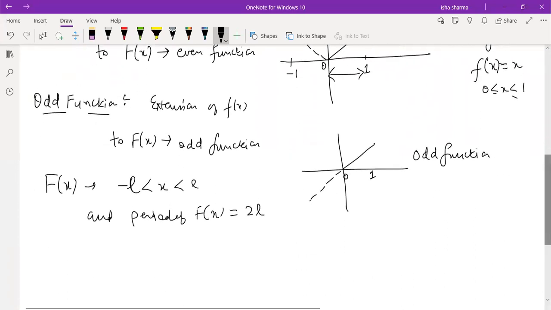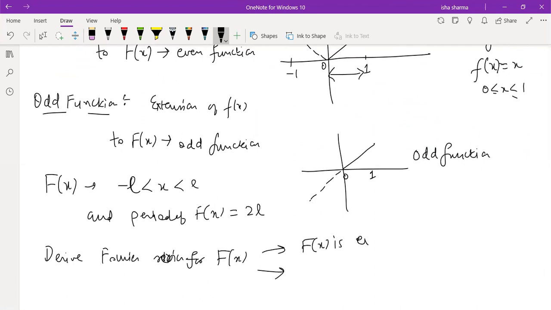Now you can derive your Fourier series for fx. So now we have two cases. If fx is even, if fx is odd. So if fx is even, its Fourier series will be just a cosine series, and if fx is odd, its Fourier series will be just a sine series. This is what I just recalled for you in the beginning, because we know that bn is 0 for even functions and a0 and an are 0 for odd functions, right? So this is what is going to happen.